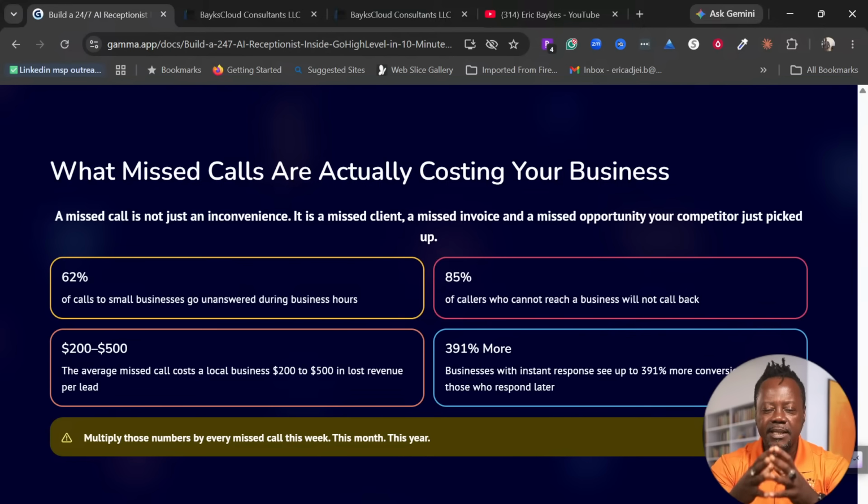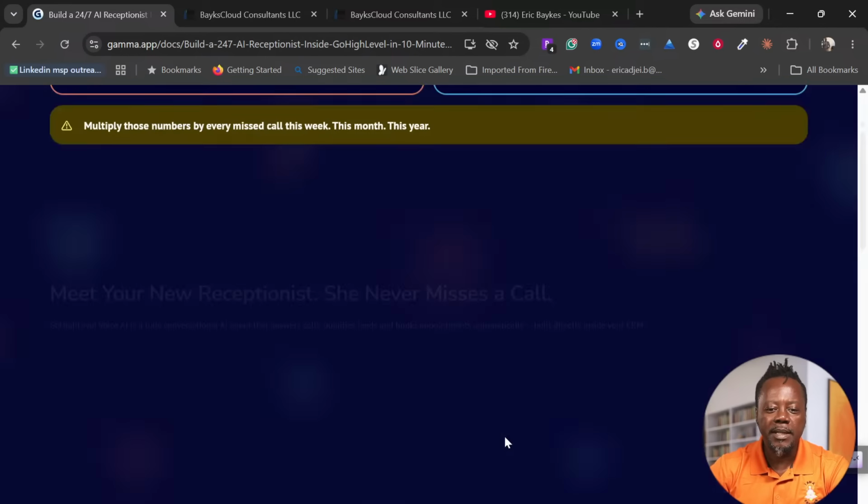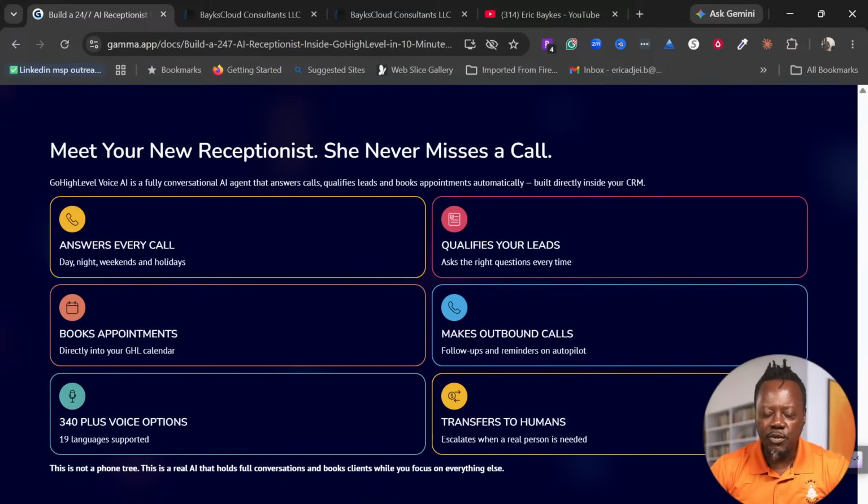The numbers are telling you the true story of what happens if you don't have a voice AI agent. You are losing money. If you multiply these numbers by the week, by the month, by the year, you see how much money you are losing to your competition, right?